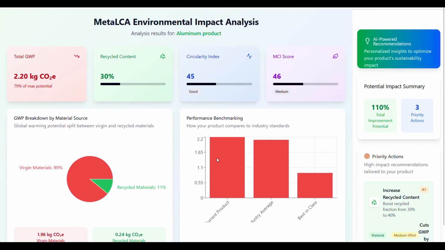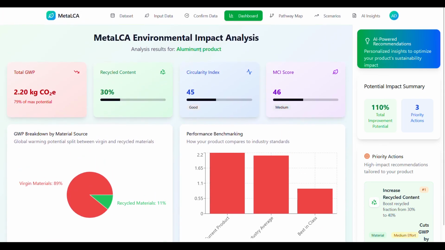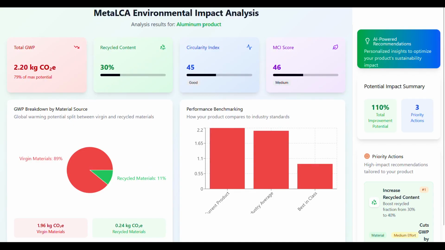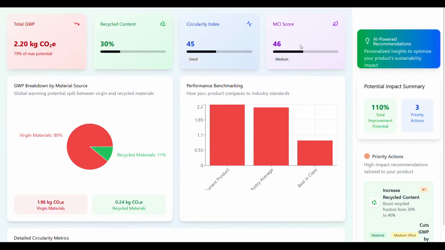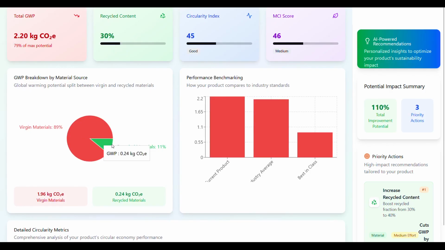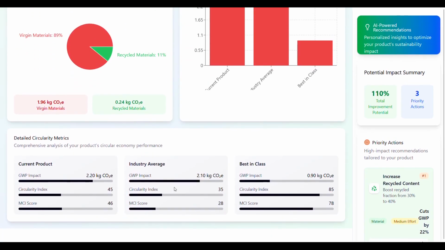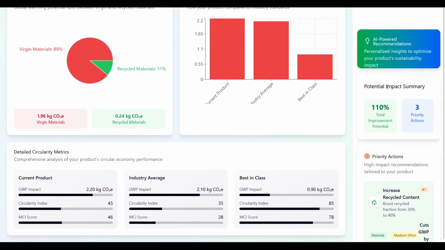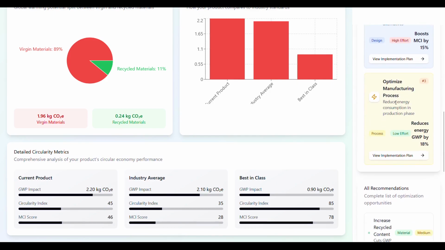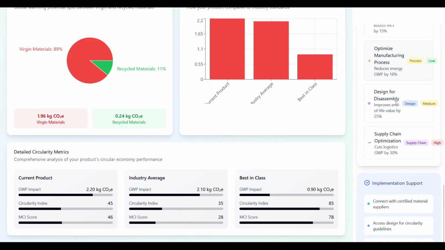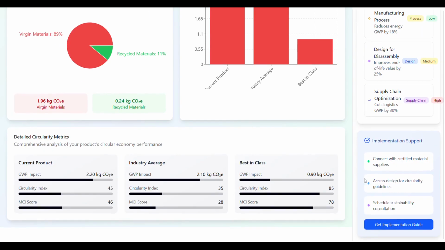And yes, this is the environmental impact analysis. So these are the results for the aluminium product: the total global warming potential, the recycled content, the circularity index, the MCI score. Here you can see various graphs. You can hover over them to see more details. This is the performance benchmarking, and these are the circularity metrics. On the right hand side, you can see AI powered recommendations, which you can follow to reduce the global warming potential.